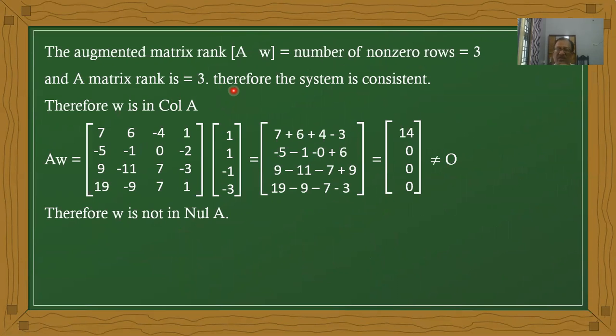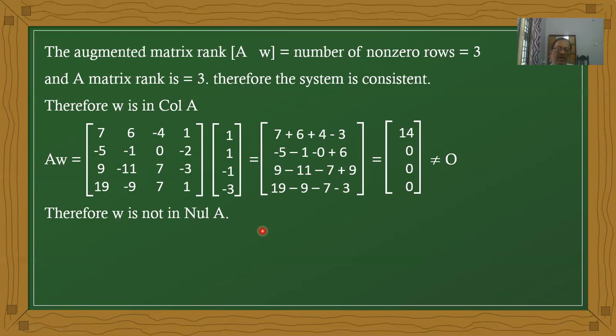The number of non-zero rows are the same. Therefore, the system is consistent. That means we get solutions, maybe finite or infinite, but we get solutions. The system of non-homogeneous equations has solutions. Therefore, W is in column A. And next we want to say whether W is in null A or not.